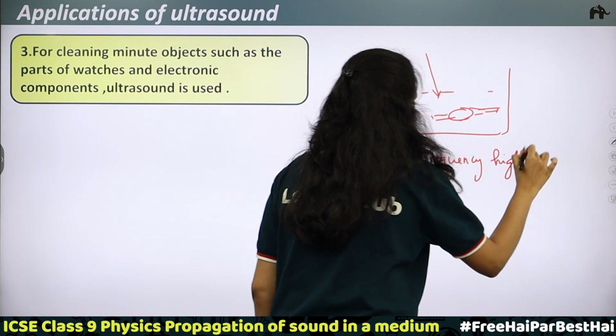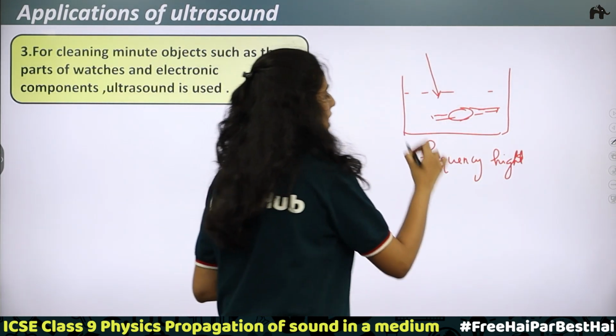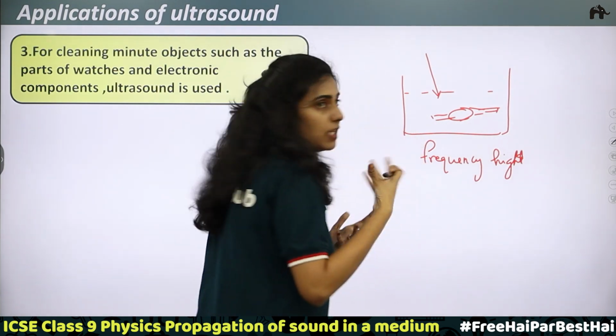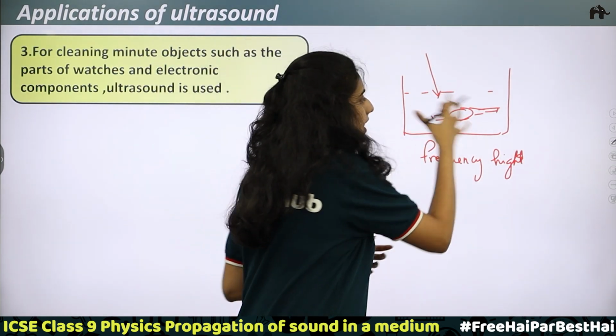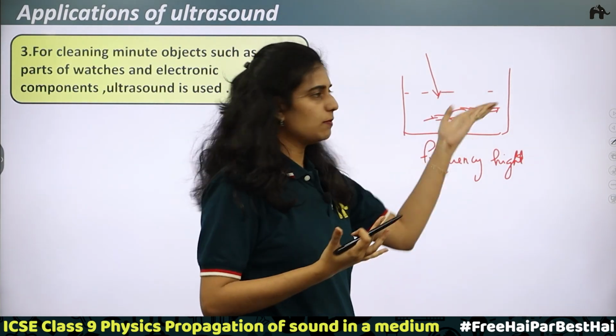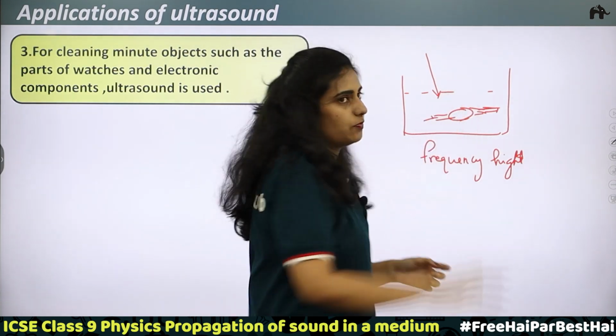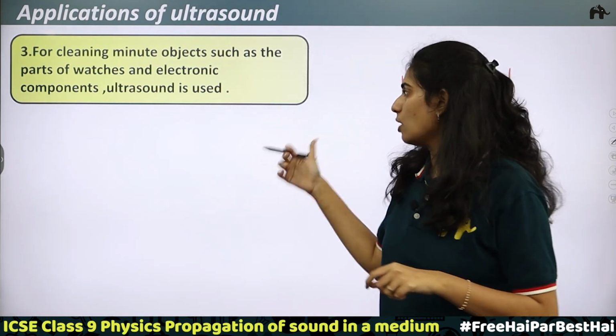So when these high frequency waves pass through the solution, high energy vibrations are created. Due to this high energy vibration, the dirt gets detached from the material. If it is a watch, the dirt gets detached from the watch and it gets cleaned. For this purpose also ultrasonic sound waves can be used.